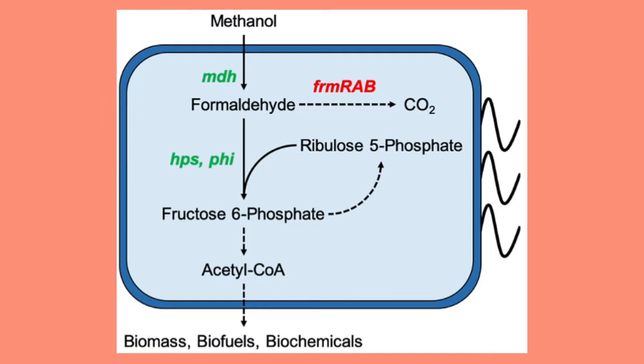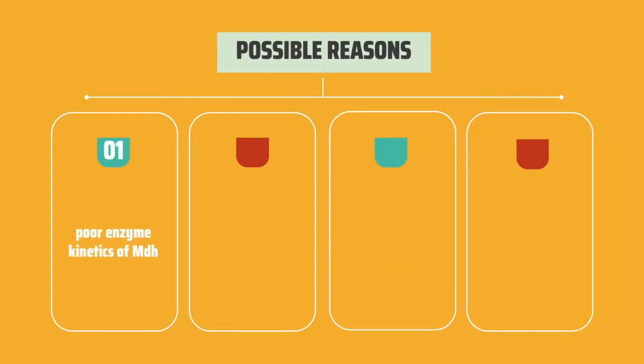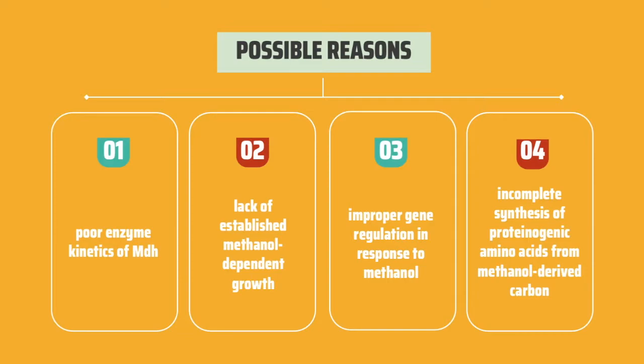However, achieving autonomous synthetic methanolotroph is still difficult. The possible reasons include poor enzyme kinetics of MTH, lack of established methanol-dependent growth, improper gene regulation response to methanol, and the incomplete synthesis of proteogenic amino acids from methanol-derived carbon. After more research, it has been said that ppGpp overexpression of DksA and RpoS are able to activate the stringent response that will greatly enhance synthetic methanol utilization. My friends will further explain the methods on how to achieve this as well as the results and discussion